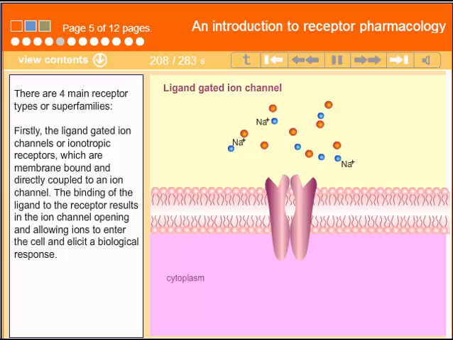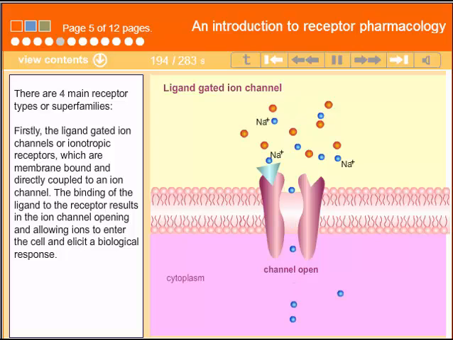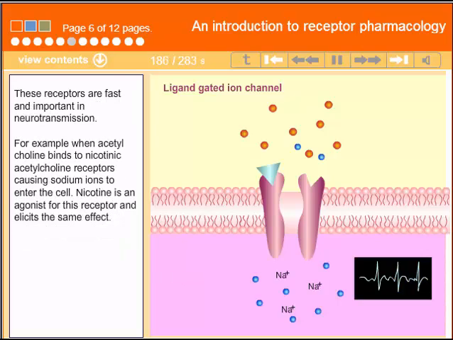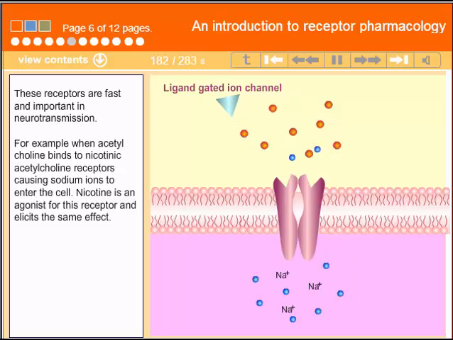Firstly, the ligand-gated ion channels, or ionotropic receptors, which are membrane-bound and directly coupled to an ion channel. The binding of the ligand to the receptor results in the ion channel opening and allowing ions to enter the cell and elicit a biological response. These receptors are fast and important in neurotransmission.